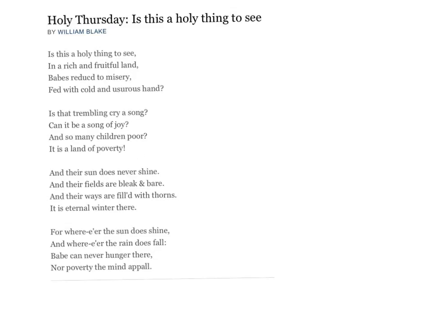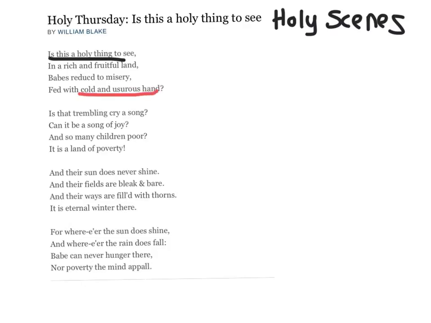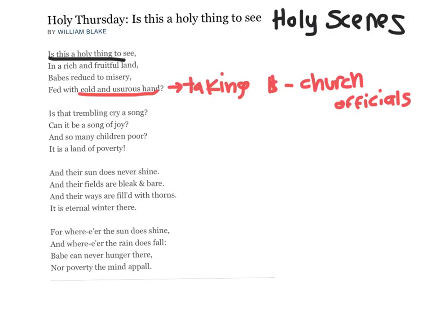Okay, so now we're going to look at the full poem. We remember our underlying rhetorical question, asking, is this a holy thing to see? Referring to the scenes described below. So it's asking whether the scene described below is holy. So whether this fruitful land with these miserable babies being fed with these cold and usurious hands is holy. And we established that usurious means taking money from others, and we established also that the church officials were doing this during the time this poem was written.